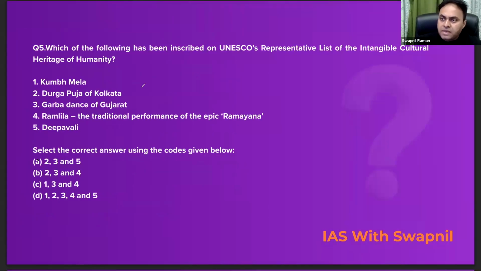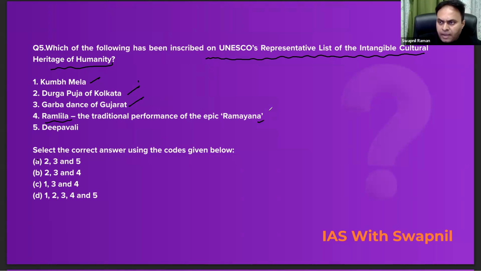So question number 5 is, which of the following has been inscribed on UNESCO's representative list of intangible cultural heritage of humanity? Kumbh Mela, Durga Puja of Kolkata, Garba dance of Gujarat, Ramleela or Ramayana, Deepavali? Correct answer is all of the above, 1, 2, 3, 4 and 5. So question is, select the correct answer using below. Correct answer would be D for Delhi. That would be 1, 2, 3, 4 and 5.